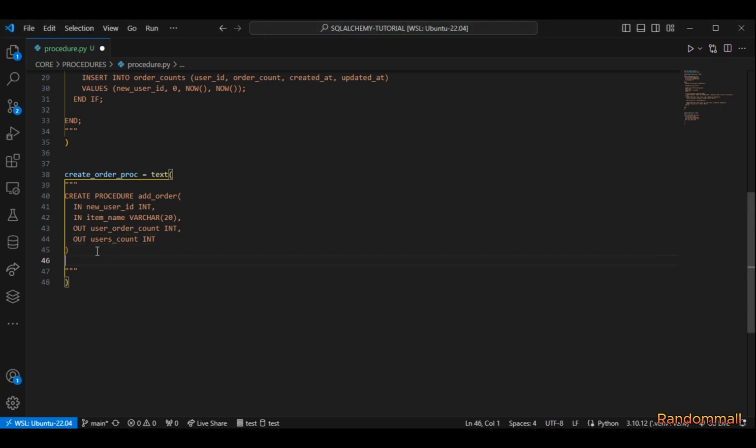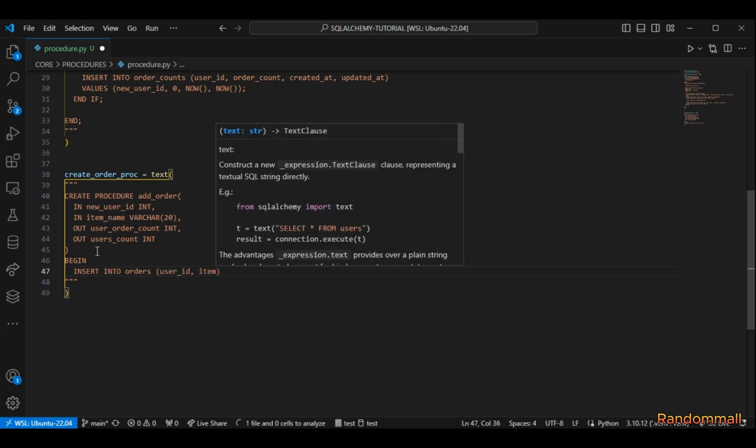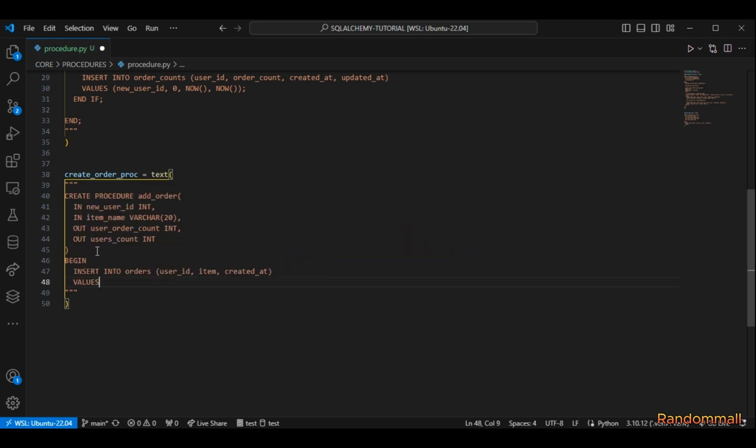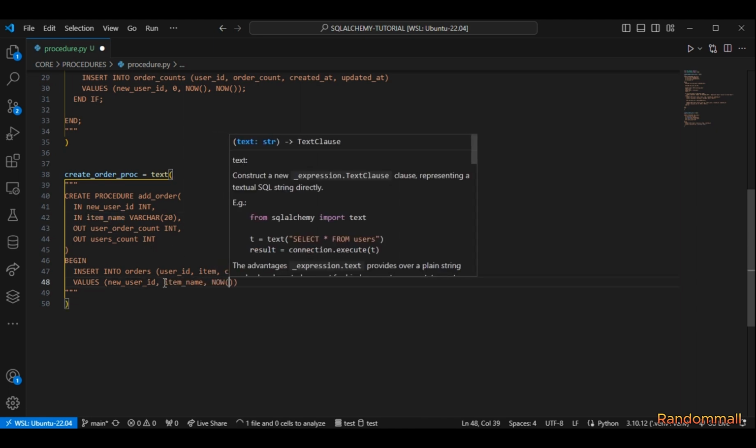As usual, we are going to start with begin, and then we're going to create an order for the user by inserting a new row into the orders table. So you're going to say insert into orders user ID, the item, and created at. And down here we pass in values, which is new user ID and the item name, and then we call now.